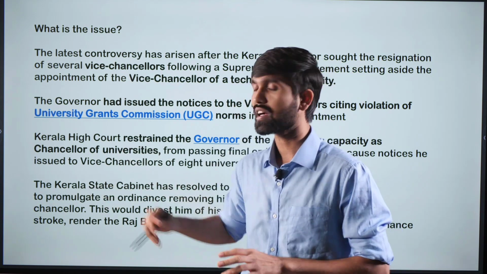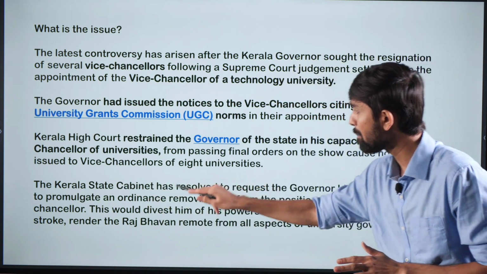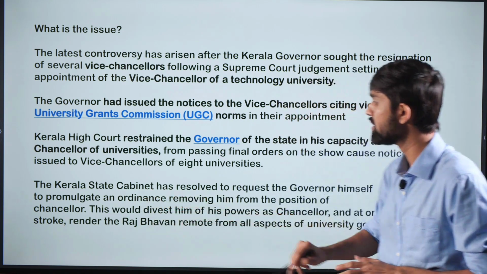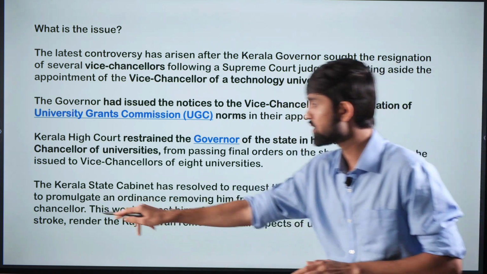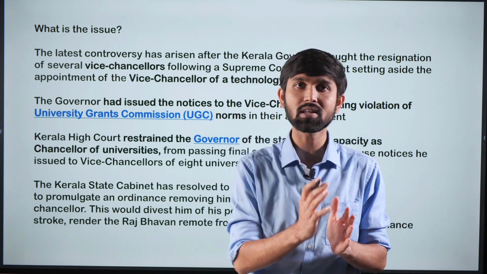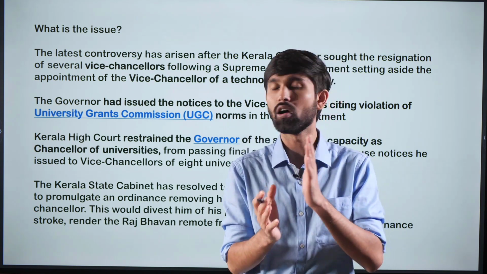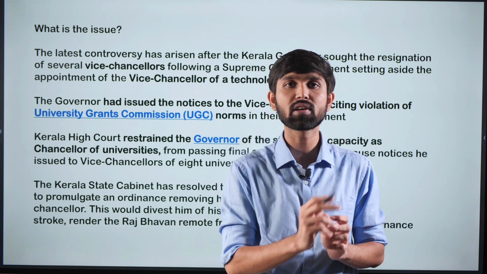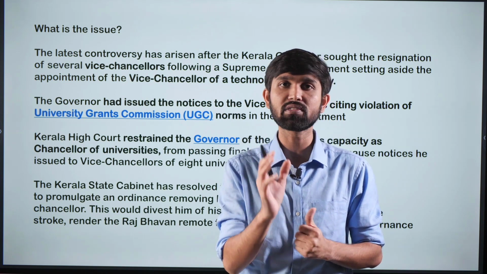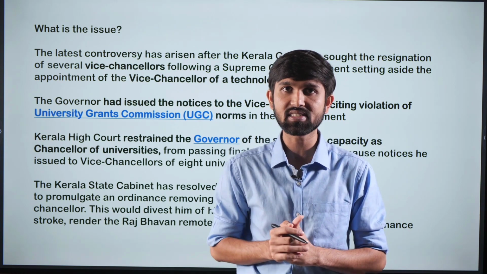But now the Kerala government has gone one step forward, and the state cabinet has passed a resolution to request the governor himself to promulgate an ordinance removing him from the position of the chancellor. So let's understand what the Kerala government is doing over here. It passed a resolution asking the governor himself to promulgate an ordinance. We should know that the governor has certain ordinance making powers. In times of emergency, the governor has the power to pass a certain ordinance, which then has to be ratified in the state legislature.